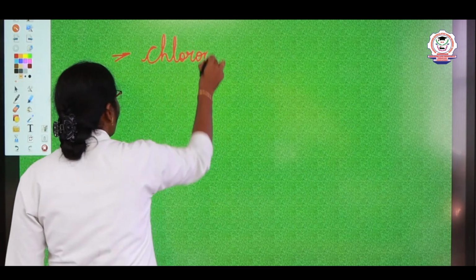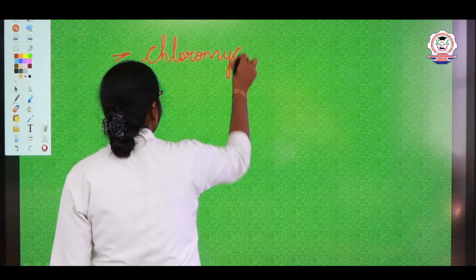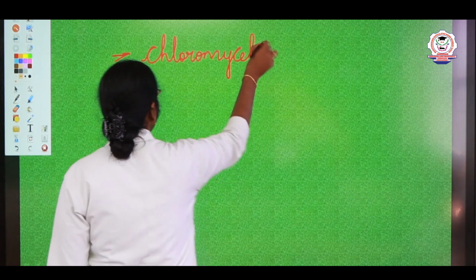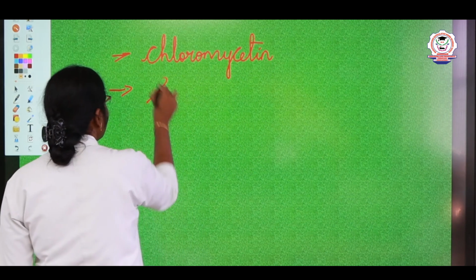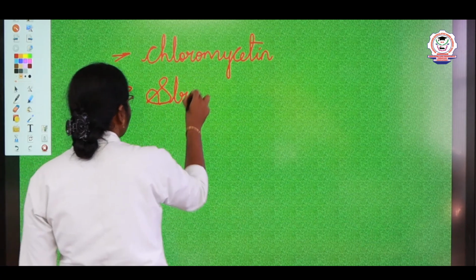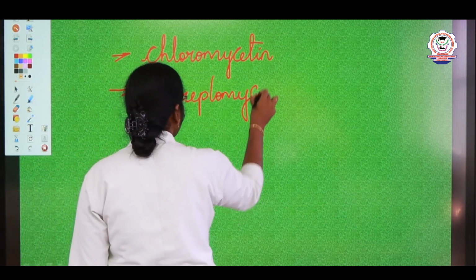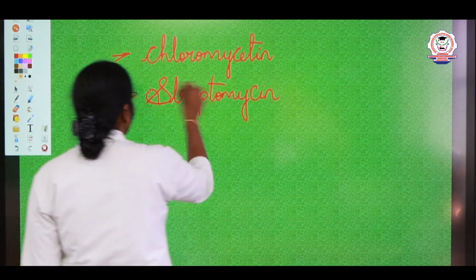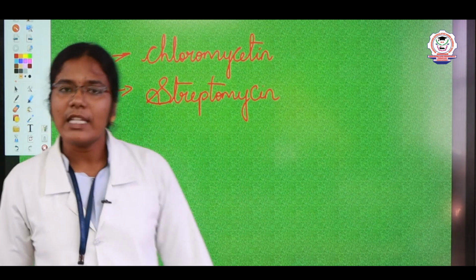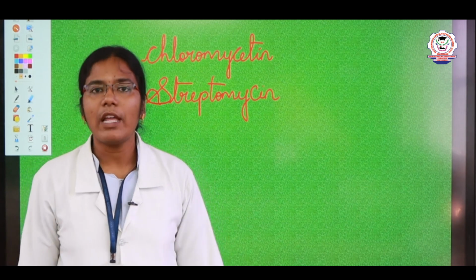Some of the important antibiotics are chloromycetin, streptomycin, etc. These are some of the important antibiotics we are using today.